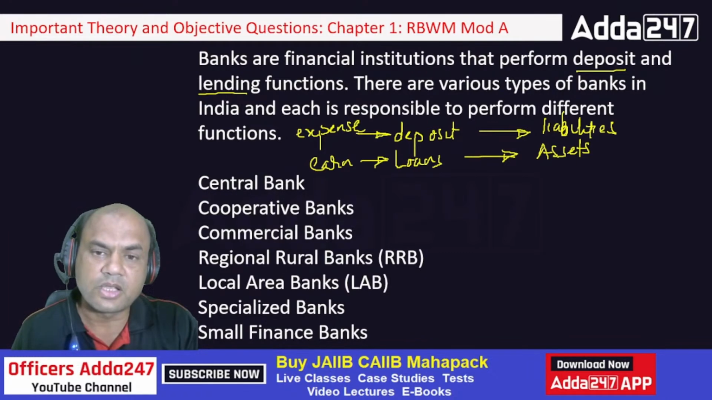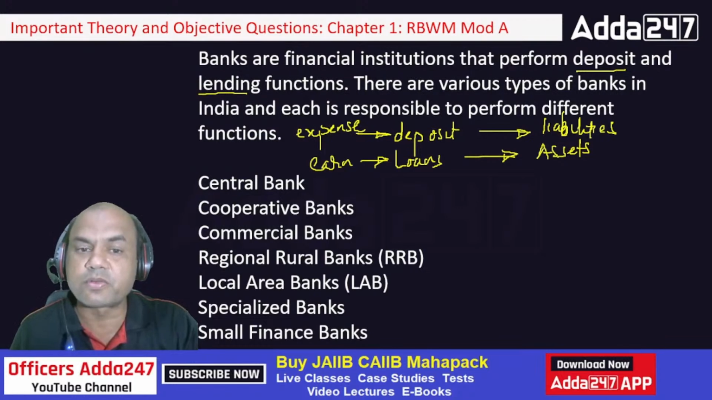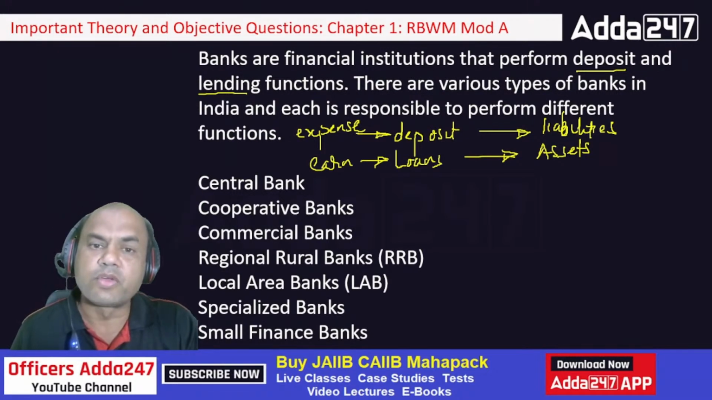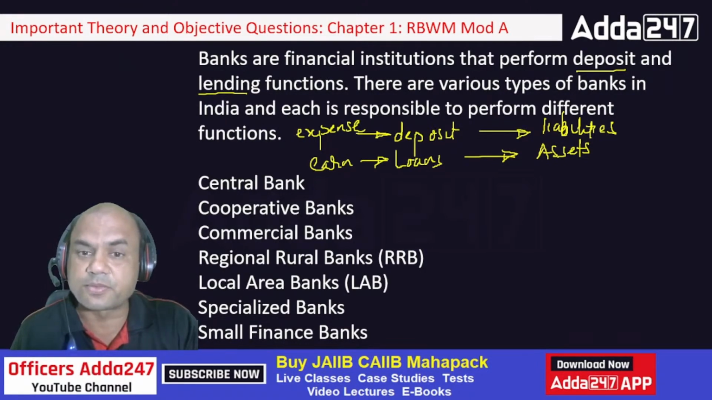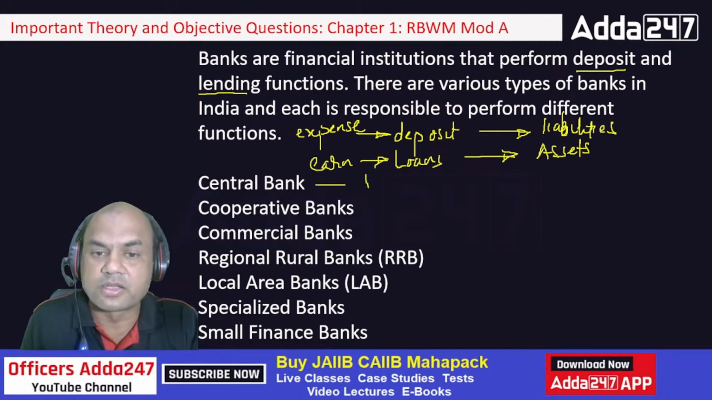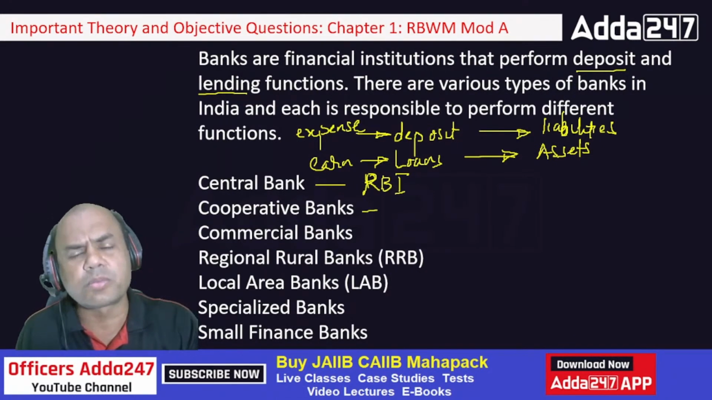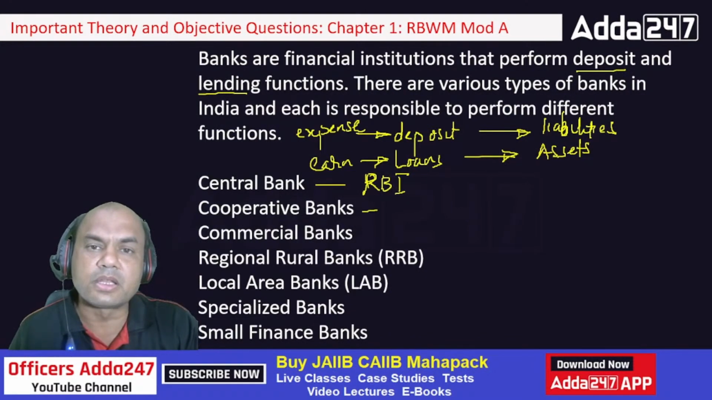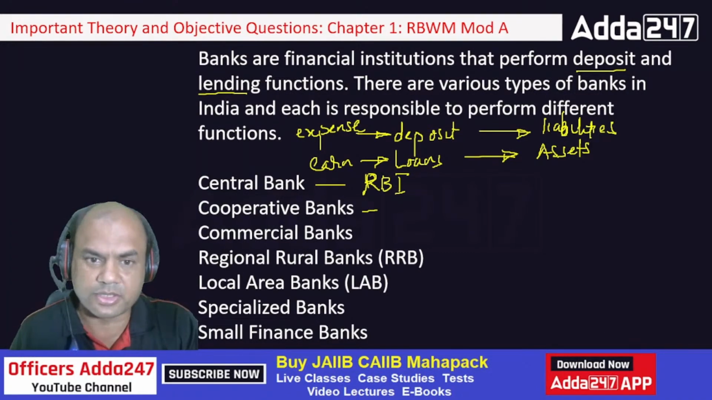Okay. Now there are various types of banks in India and each is responsible to perform different functions. Various banks means there are n number of types of banks. Now understand the types first. Very important classification over here. One is the central bank. Central bank means what? Here we have RBI. The central bank in India is RBI. Then we have cooperative banks. Mainly cooperative banks are situated in Middle India and South India. In North India, there are lesser cooperative banks, but there are some.